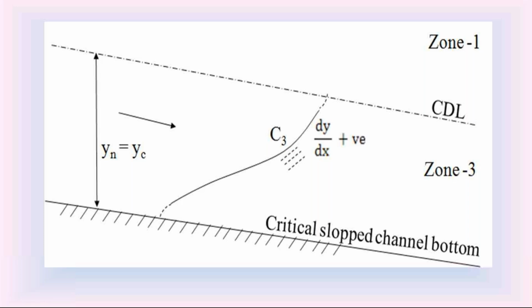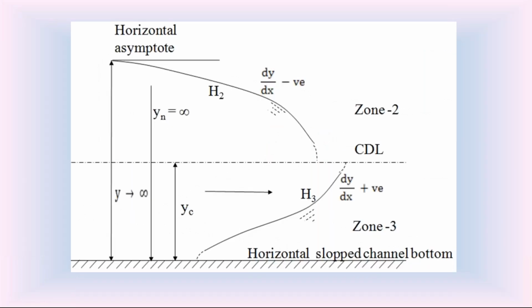Then the next one is the horizontal channel bottom slope. We know that when the slope S0 of the channel bottom is 0, we call that channel bottom as horizontal. In the horizontal channel bottom, the channel bottom is having the 0 slope. And in the horizontal channel bottom, the normal depth yn is considered as infinity. That is the condition in the horizontal channel bottom. The normal depth yn is infinity in the horizontal slope channel.